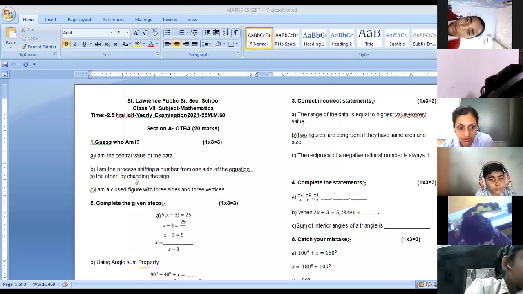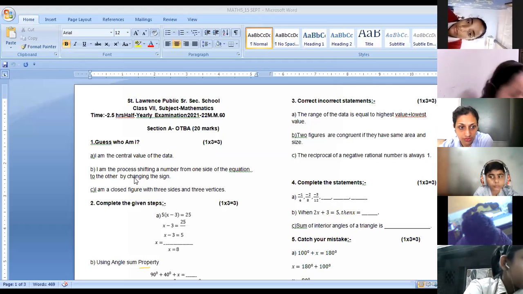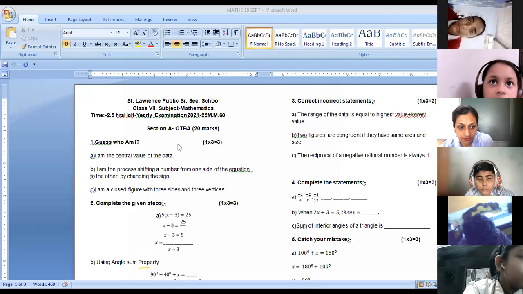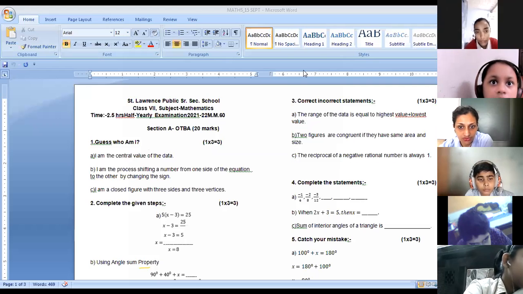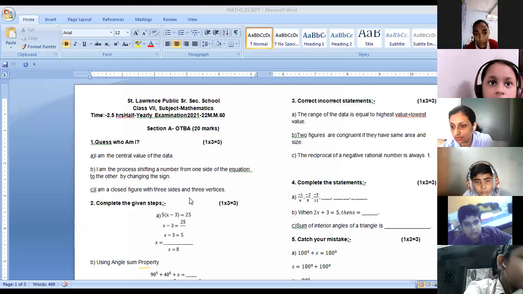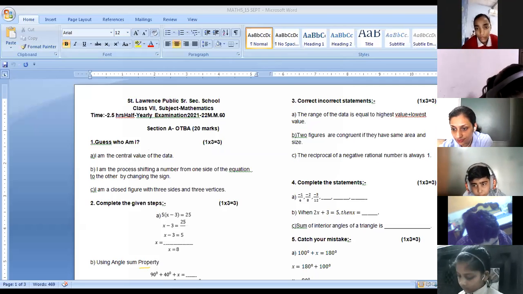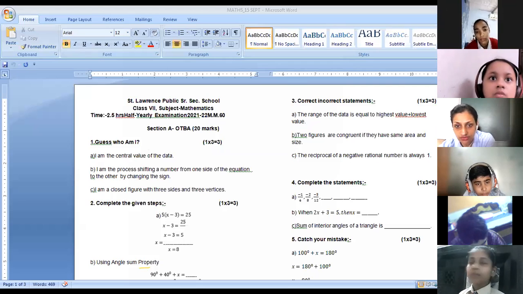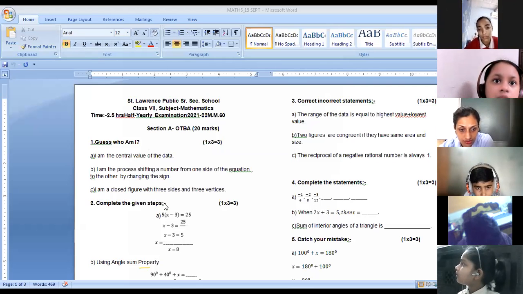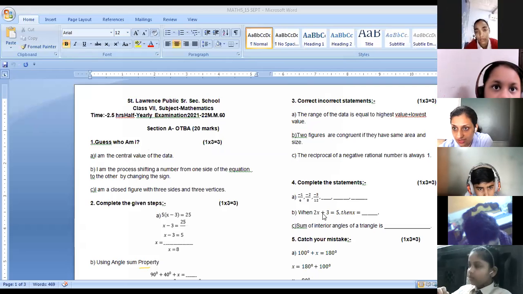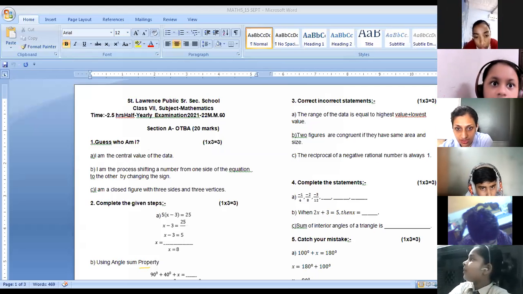Okay. Next is question number 3. Yes, Abhika, you're right. Vansh Goyal. I am a closed figure with 3 sides and 3 vertices. That is triangle. That is the correct answer. Triangle is the correct answer. Now let's move to the complete the steps. Jayavardhan, Janmejay, you're not answering me in the chat box. Astha, you're right here.